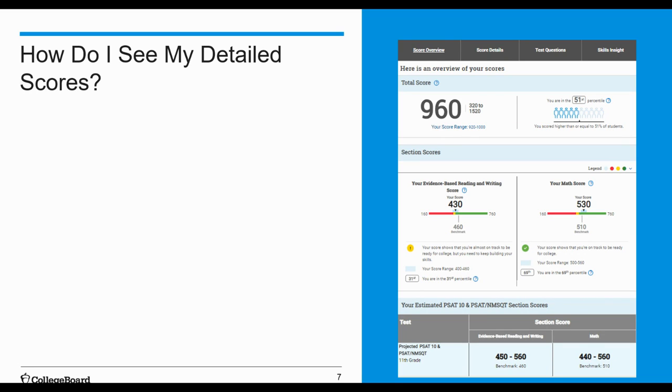So for each score, you'll be able to see the range of maximum and minimum scores. And under those scores, you can click on it to see what that range is. The PSAT and NMSQT scores should be interpreted as ranges rather than singular numbers, because your score might vary slightly if you had taken different versions of the test under the exact same conditions. So that link will tell you how your score range is based on the score that you received.